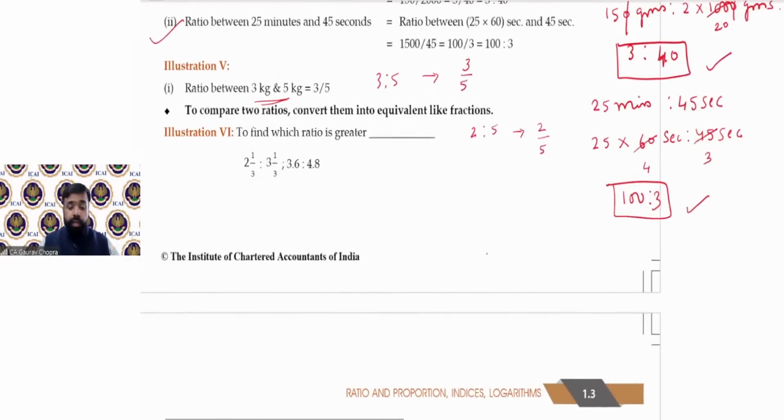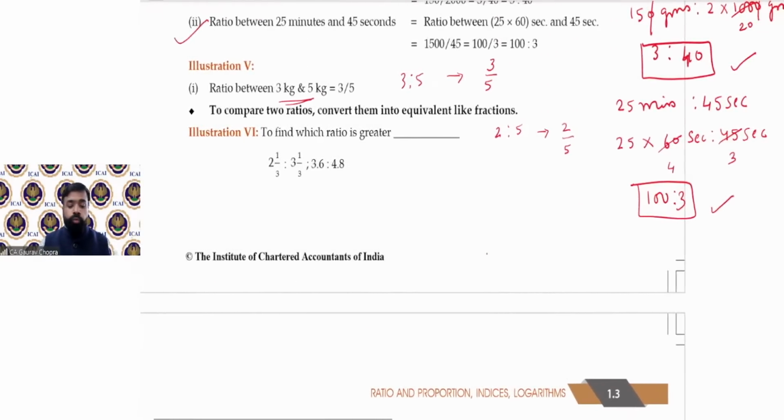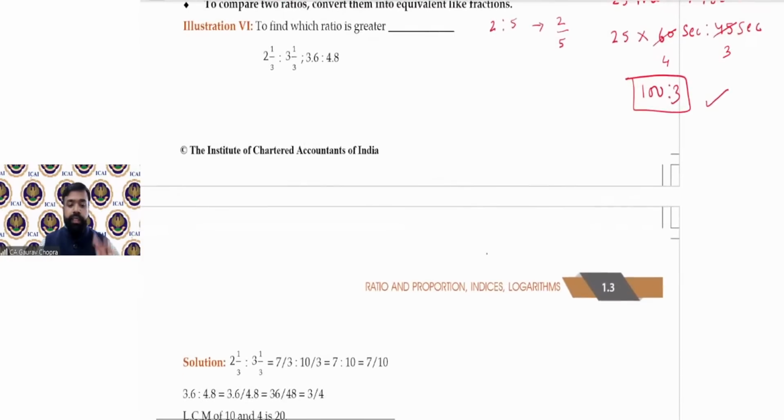So the next one, let us move towards illustration number 6. Now it says to find which ratio is greater. This time two different ratios are given and then we have to compare which is greater. So what is the first step now? The first step is to simplify both the ratios individually. After that, we will be comparing.